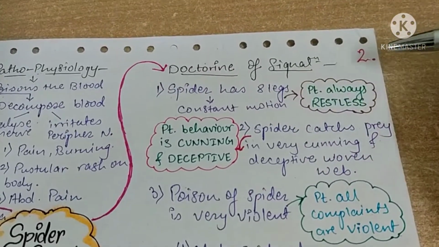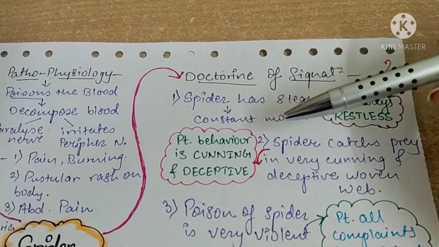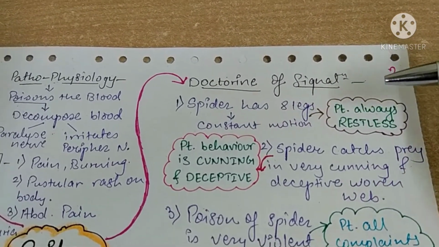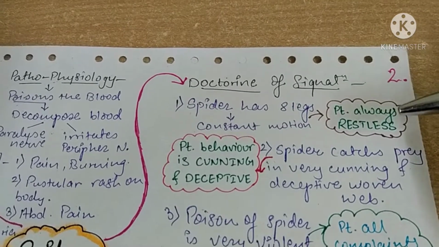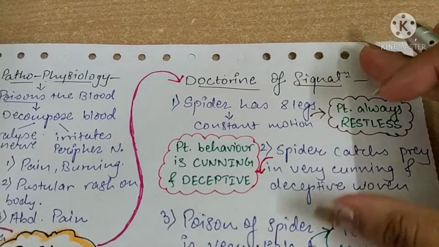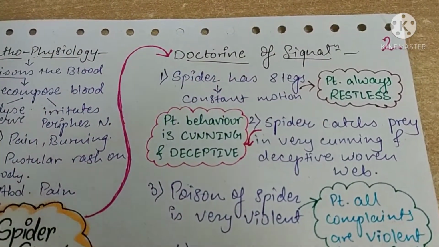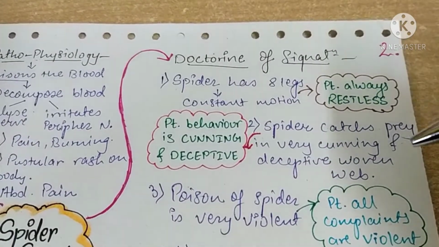Now the doctrine of signature. A spider has 8 legs which are constantly in motion. Similarly, patients are seen to be very restless, and continuous movement of their legs is seen in these kinds of patients. Then the spider catches prey in a very cunning and deceptive woven web.